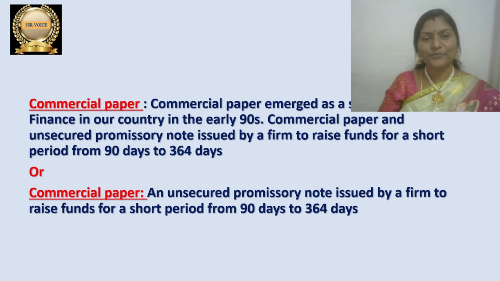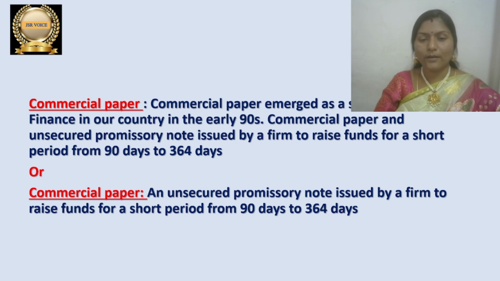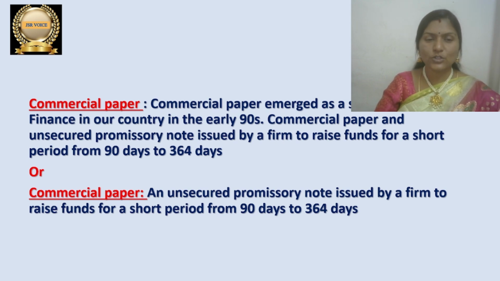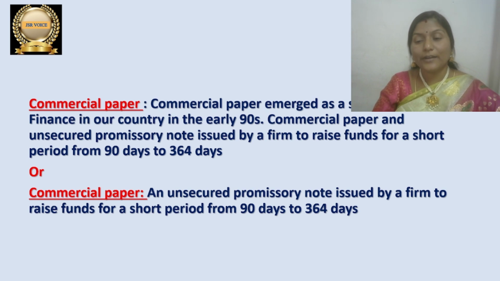Let me read. The first one is a little long, and the one below is simple. You can prefer either one in the examination. Commercial paper emerged as a source of term finance in our country in the early 90s. Commercial paper, an unsecured promissory note issued by a firm to raise funds for a short period from 90 days to 364 days.